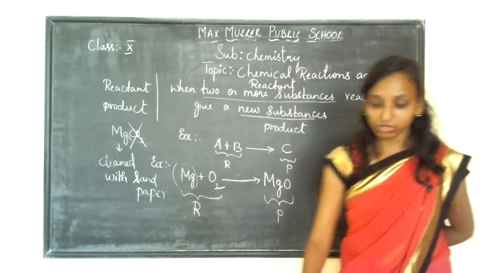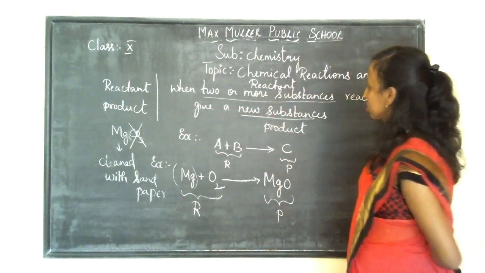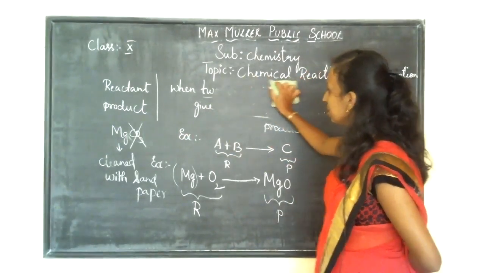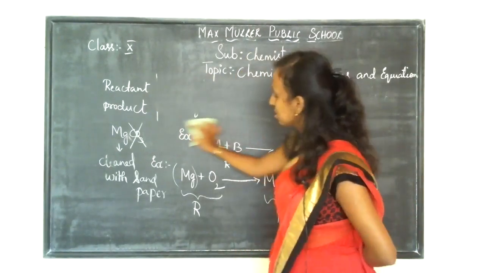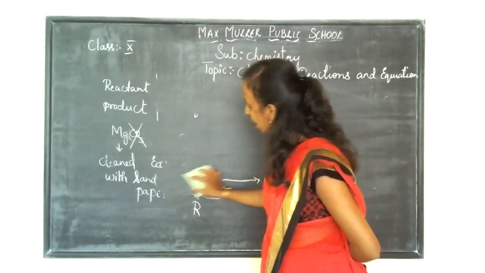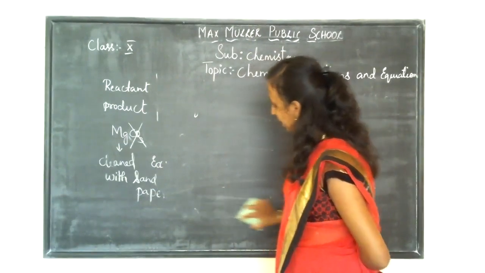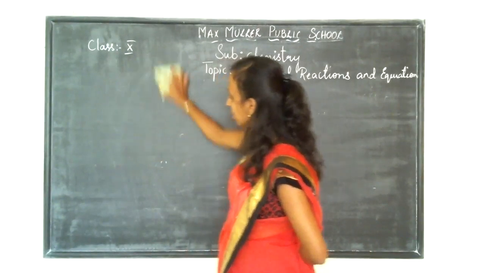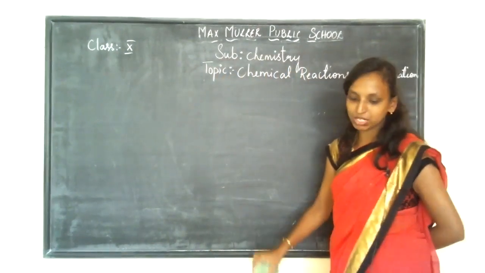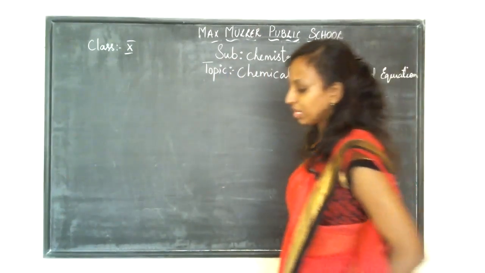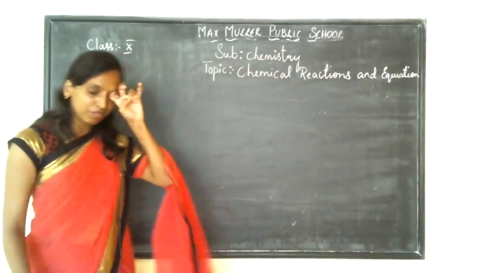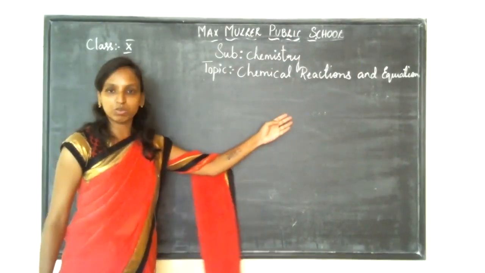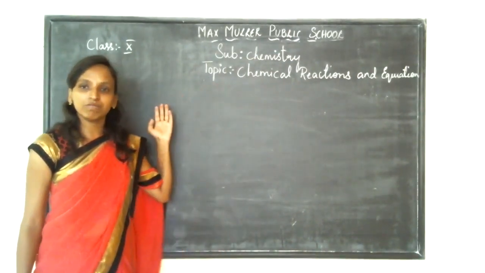Now, when two or more substances react to give you a product, writing the same thing in word form is called a word equation. That means when magnesium ribbon is burned in the presence of oxygen to produce magnesium oxide, a chemical reaction is taking place.